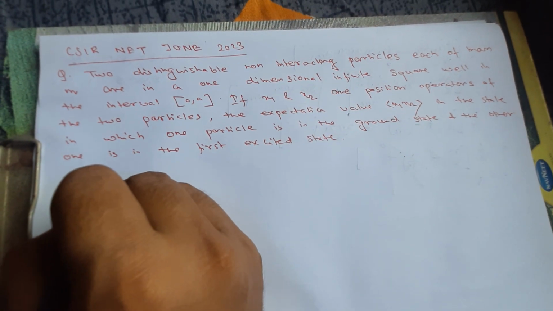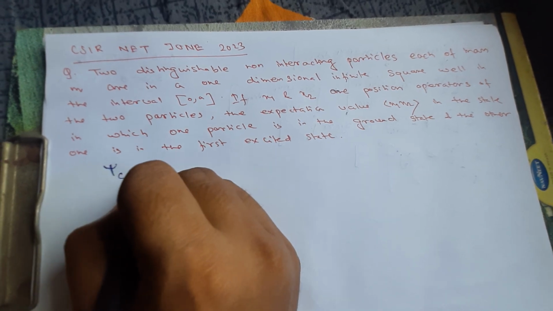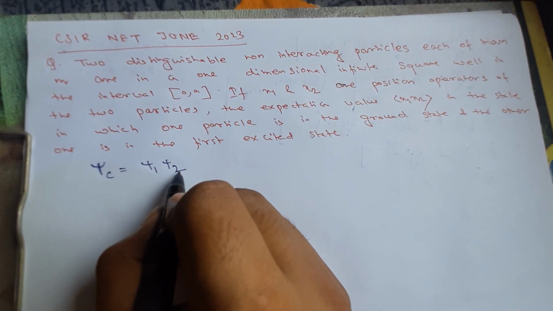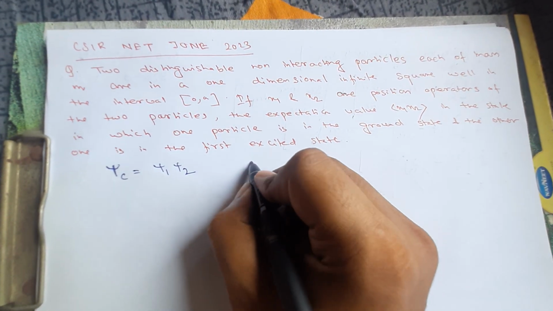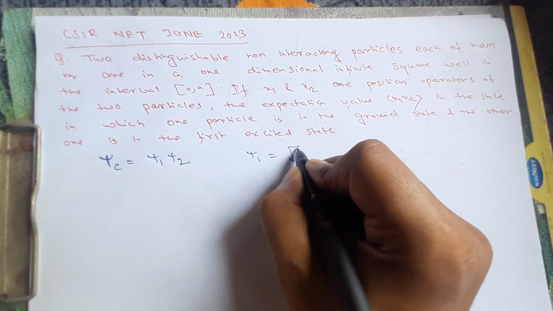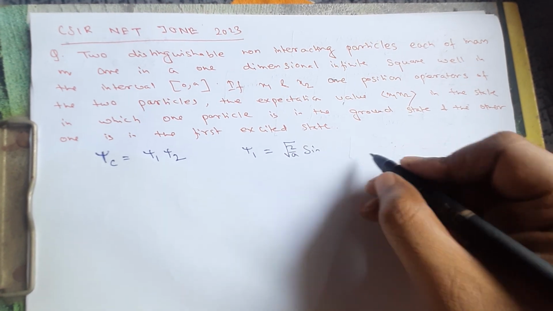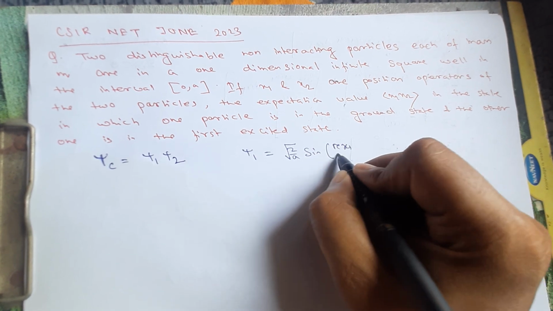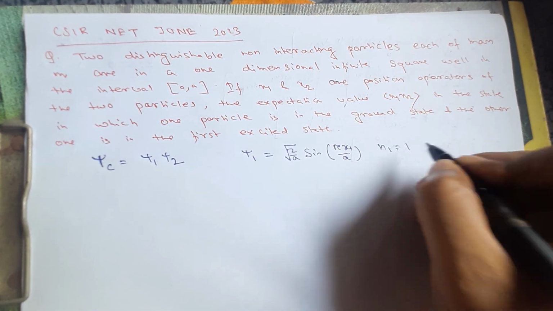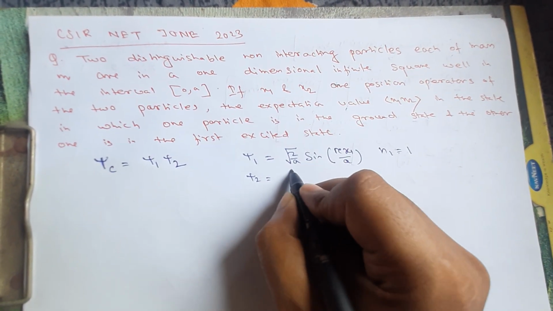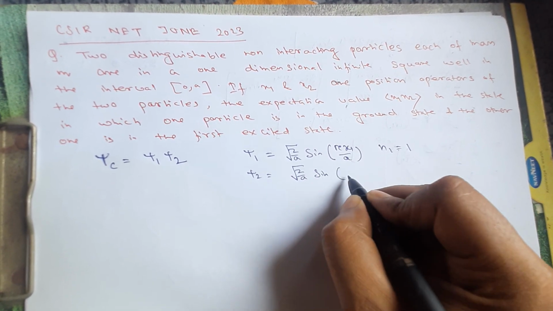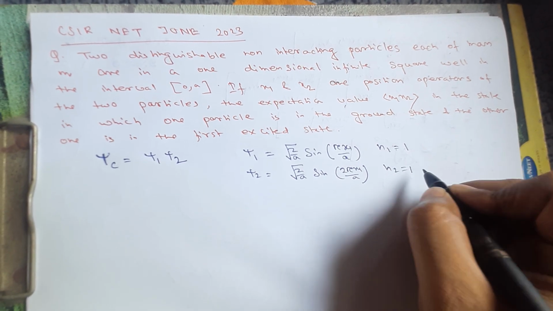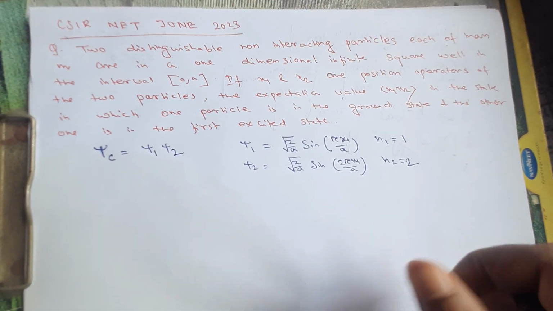So the combined wave function can be written as psi1 and psi2, where psi1 is the wave function for the first particle and psi2 is the wave function for the second particle, whereas psi1 is root 2 by a sine, since n is 1 here because it is in the ground state, so pi x1 by a because n1 is 1, and psi2 is root 2 by a sine 2 pi x2 by a, as n2 is equal to 2 here because it is in the first excited state.